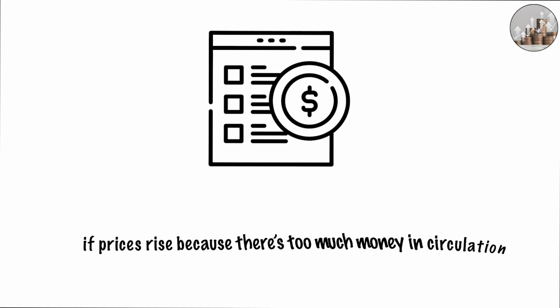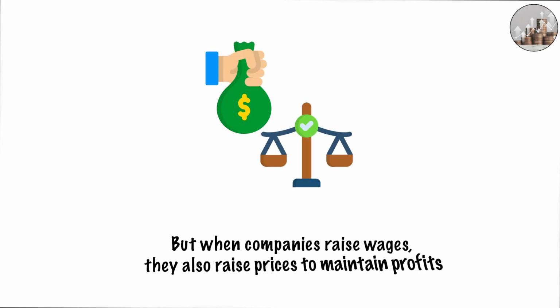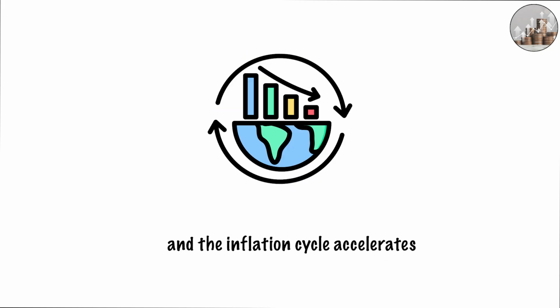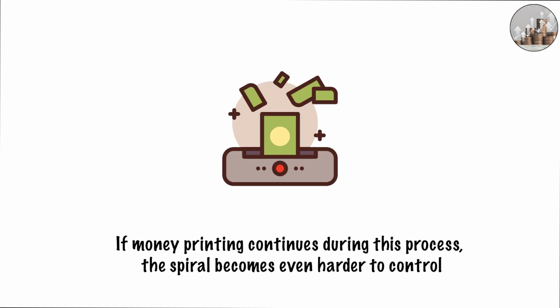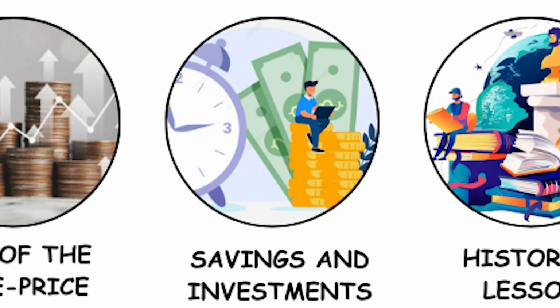For instance, if prices rise because there's too much money in circulation, workers will understandably want more pay to keep up with the cost of living. But when companies raise wages, they also raise prices to maintain profits, and the inflation cycle accelerates. If money printing continues during this process, the spiral becomes even harder to control, often leading to a tipping point where the economy overheats.